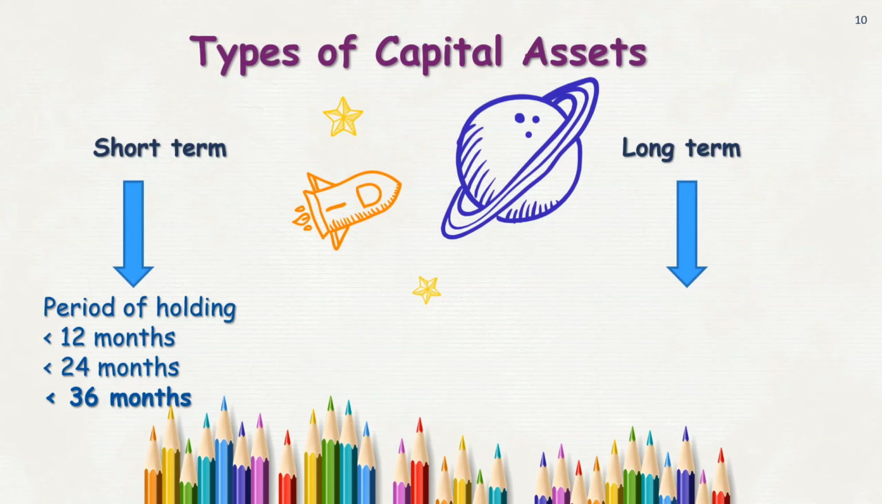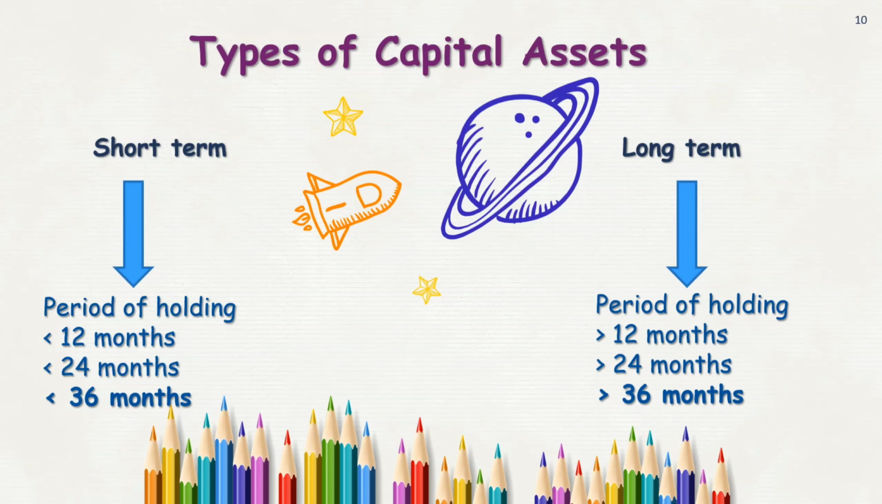What is it? Period of holding. If I am holding a particular asset for these limits, then I call it the period of holding. This is less than 12 months, less than 24 months, less than 36 months. And if exactly the opposite is happening, I am holding a particular asset more than 12 months, more than 24 months, more than 36 months, then in this case my asset amounts to a long-term asset, and here it was my short-term asset.